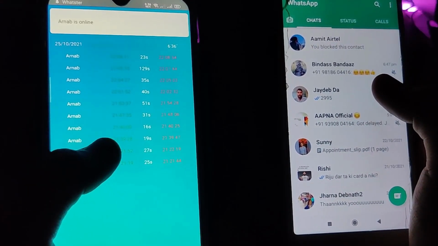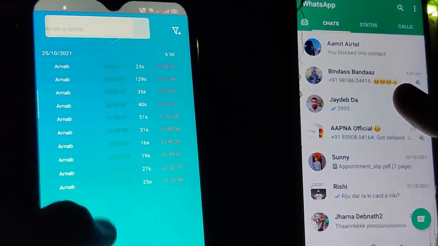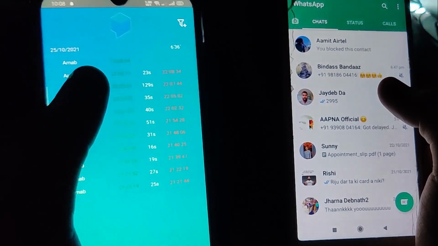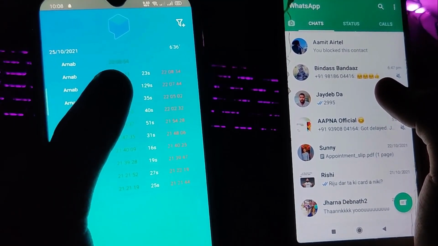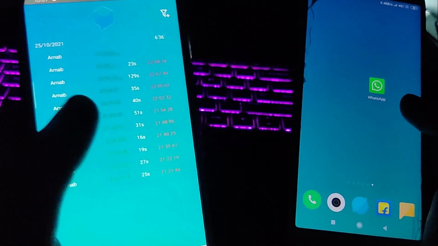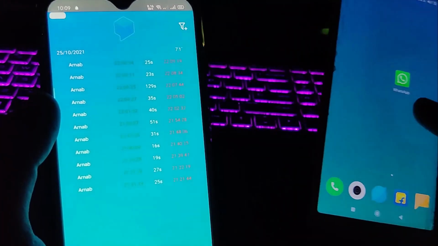Refresh and you can see Arnab is online. You got the notification, and here you can see the logs again. Then you can see the time 10:08 p.m. So now going back, I'm going to clear WhatsApp from my RAM, and now if I refresh, here you'll see Arnab went offline, and you will get the time logs also.